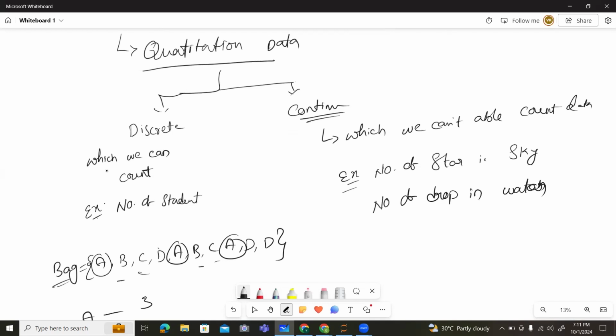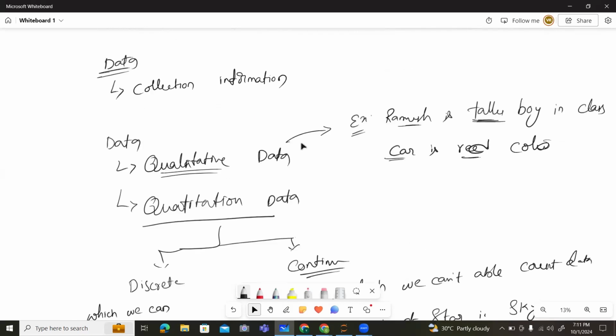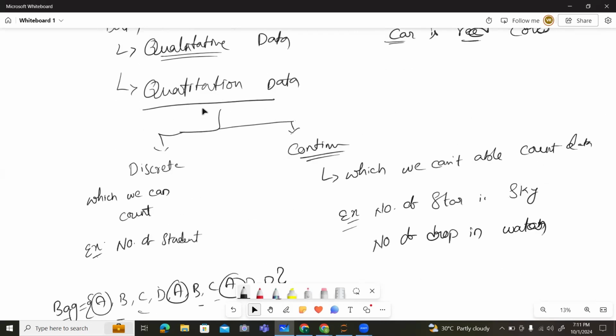So this is quantitative data, which completely works on numeric values, whereas qualitative data completely works on defining the quality of an object. Here Ramesh is an object, a car is an object. It will describe and mention the quality of things. So these are some of the basics.